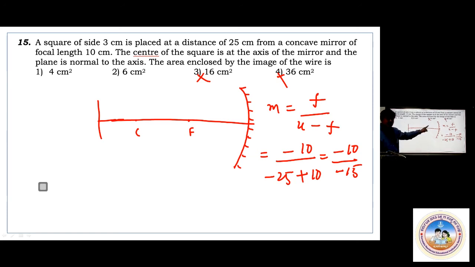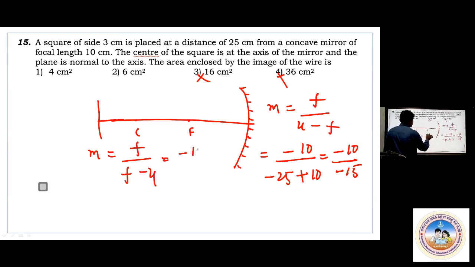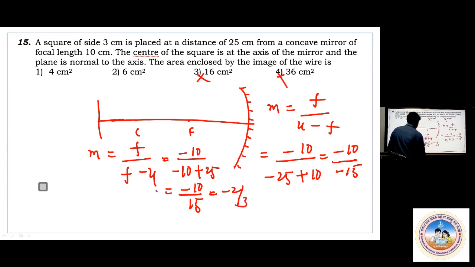Note m equals f by f minus u. Wait a minute, again I made a mistake. I told it but did not change it. M equals f by f minus u. Minus 10 divided by minus 10 plus 25 you get. See, small changes make it different. Minus 10 by 15, which means minus 2 by 3. That is the magnification.